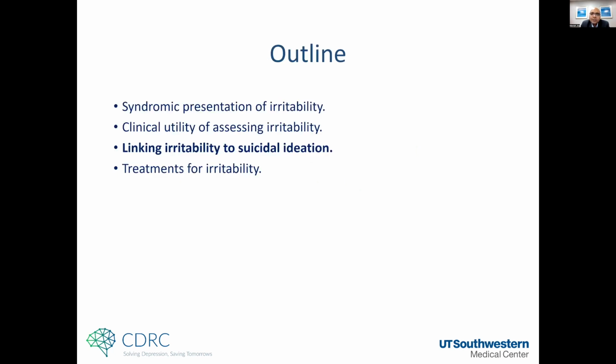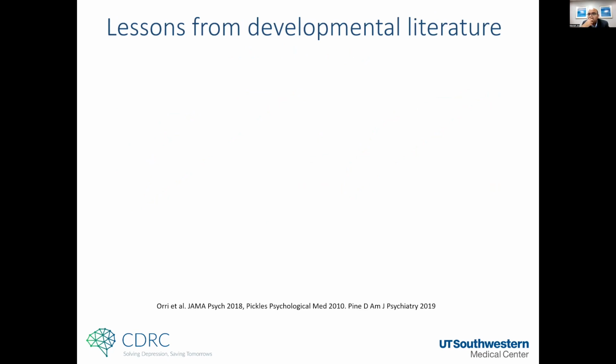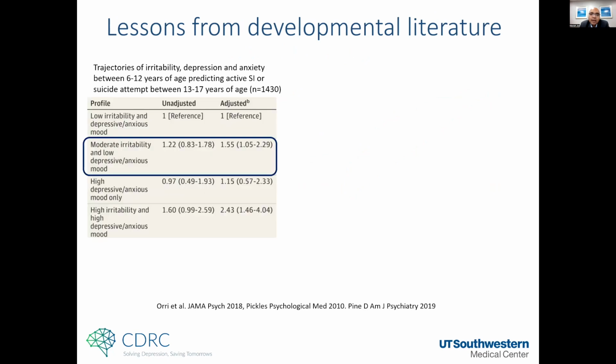But as we were doing this work, after our paper was published in the American Journal, Danny Pine had written an editorial asking us to look at the developmental literature.